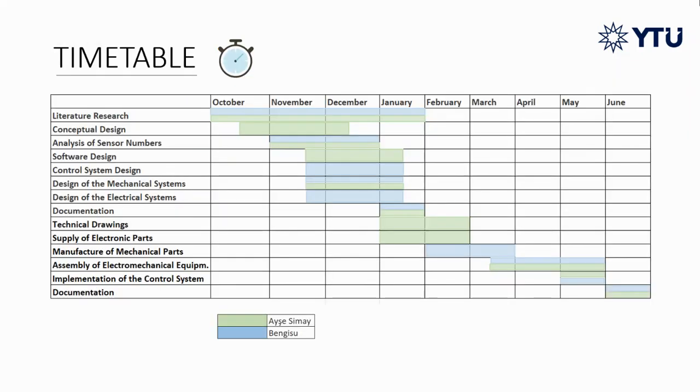In our timetable, we have determined the order of the work packages according to the design and production steps. We set January as the deadline to make the project a production-ready design. Likewise, we marked the end of the prototyping and reporting process of the project as June.